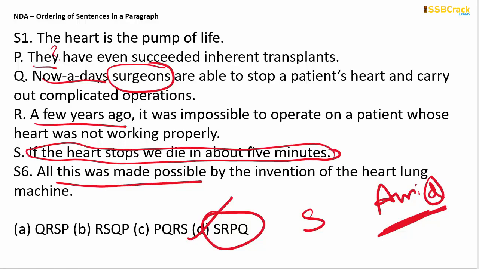But look here. If the heart stops, we die in about 5 minutes. S is there. But look here. After S comes R. A few years ago, it was impossible to operate on a patient whose heart was not working properly. Nowadays, surgeons are able to stop a patient's heart and carry out complicated operations. They have even succeeded in heart transplants. So this "they" comes immediately after surgeons, that is, P comes after Q. P will come after Q. Right? So where is QP? Look, QP is only here, nowhere else. So it should not be option D.